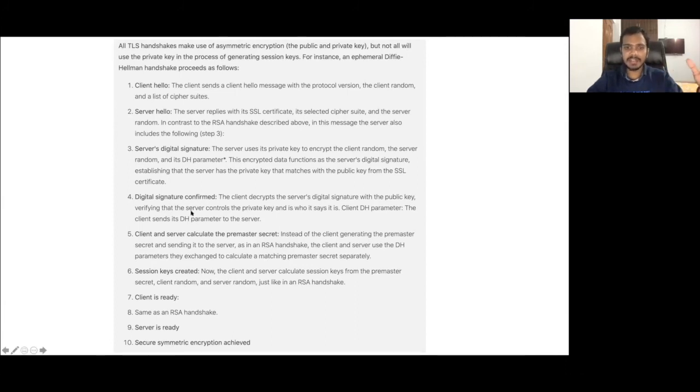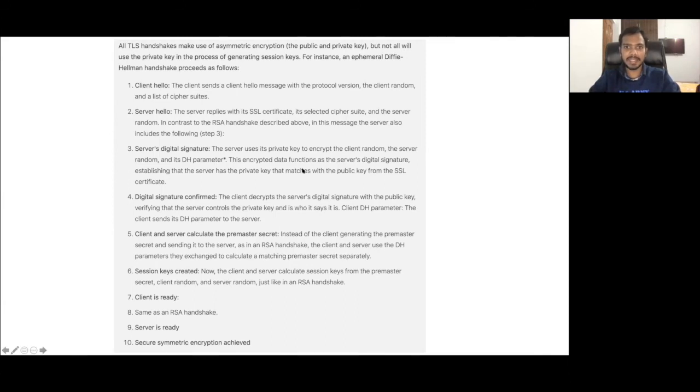Now after the server is verified, the client and server calculate the pre-master secret. Both will again calculate a private key here, the same step. But in this case, in the pre-master secret calculation, the private key of the server will not be used. Instead of the client generating the pre-master secret and sending it to the server, as in the RSA handshake, the client and server use the DH parameters they exchange to calculate the matching pre-master secret separately. So in the case of Diffie-Hellman, for generating the pre-master secret, both will use the Diffie-Hellman parameters that they have exchanged.